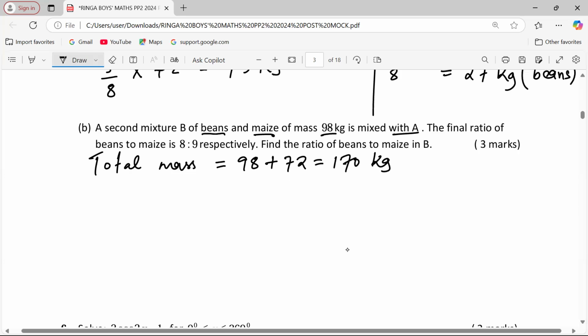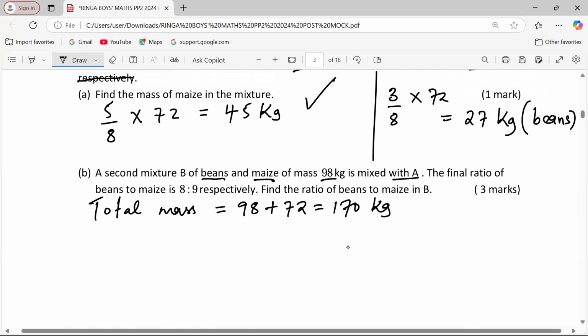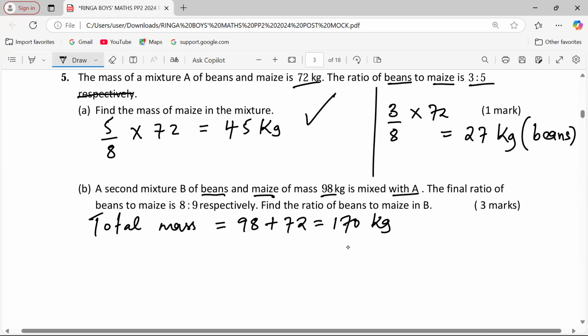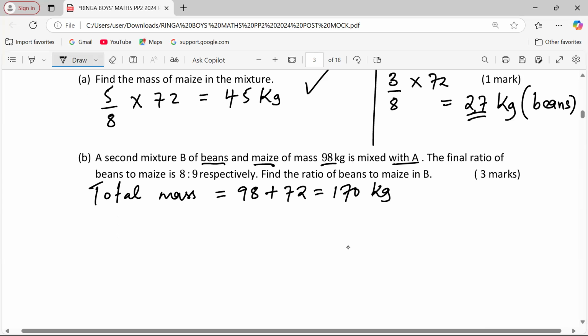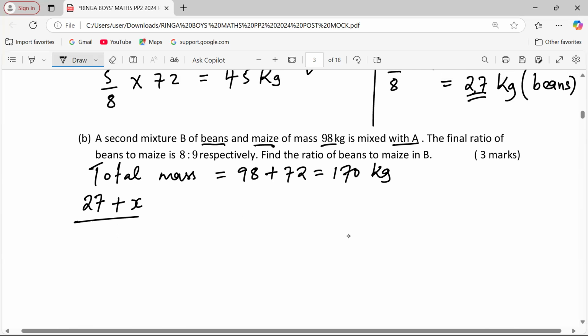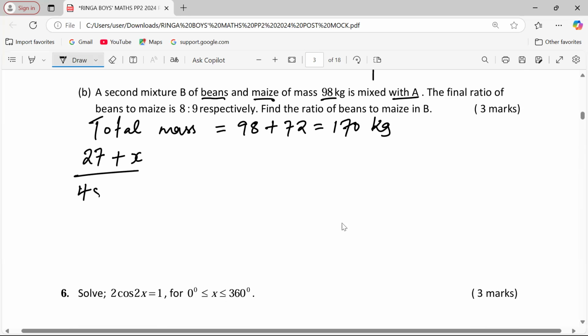Then we are supposed to ask ourselves, when we take the mass of beans, because beans is the one being mentioned in all the ratios. Beans are now 27 kg plus a known value divided by the maize, which are 45 plus.